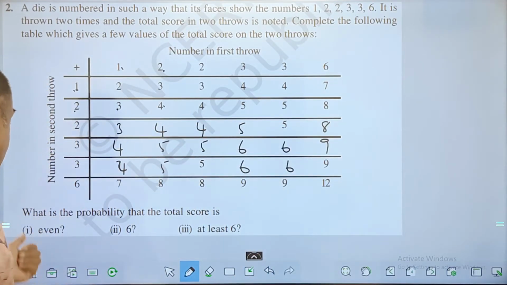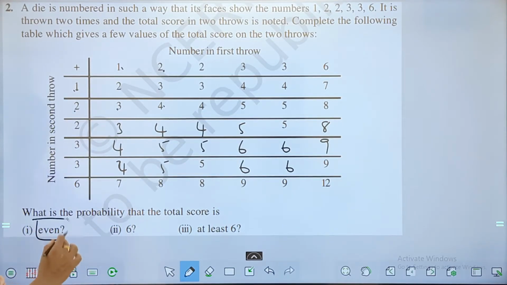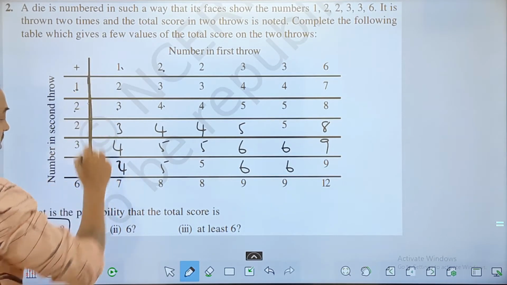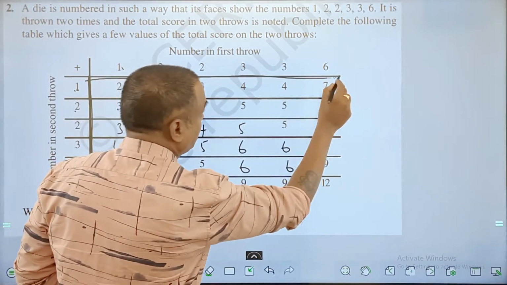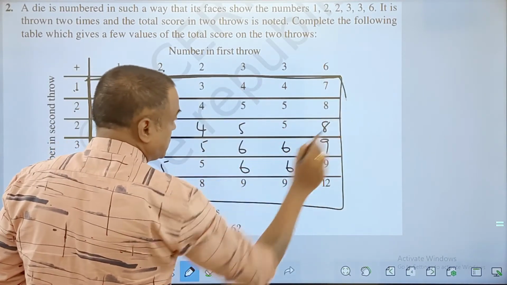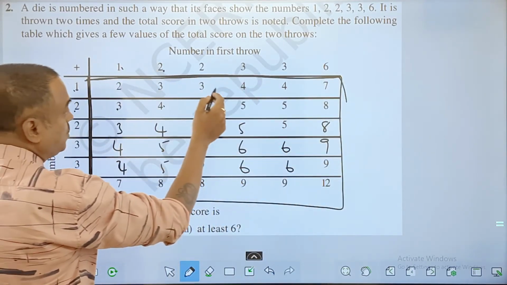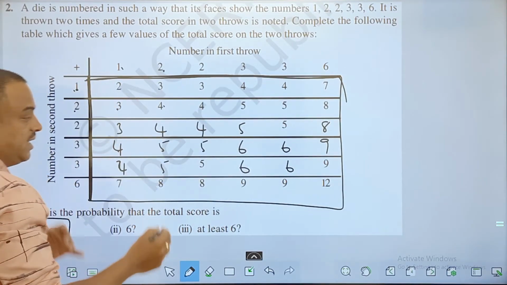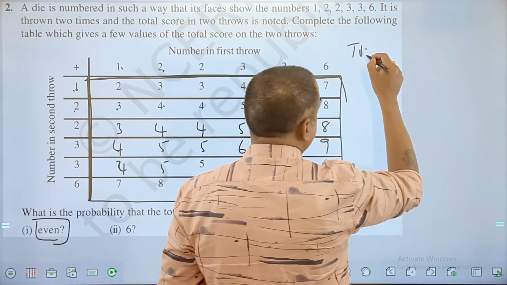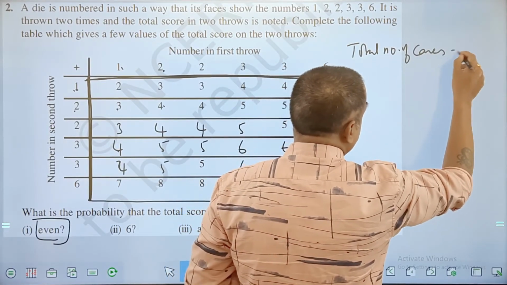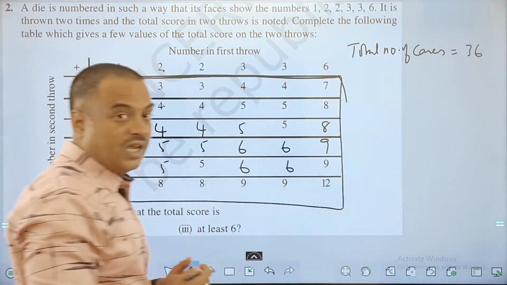Now the question is, what is the probability that the total score is even? First of all, how many cases do we have? If you see, these are the total number of cases we have. This box is nothing but the total number of cases. So you can see 1, 2, 3, 4, 5, 6, and 1, 2, 3, 4, 5, 6. 6 into 6, the total number of cases is equal to 36.